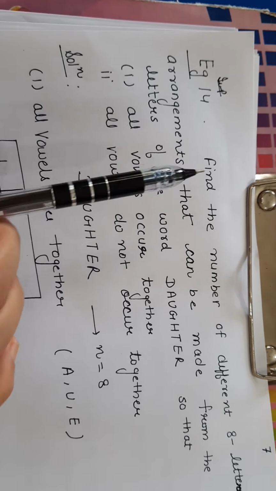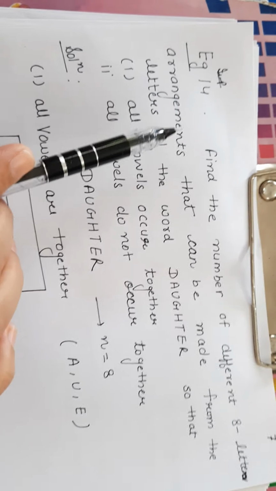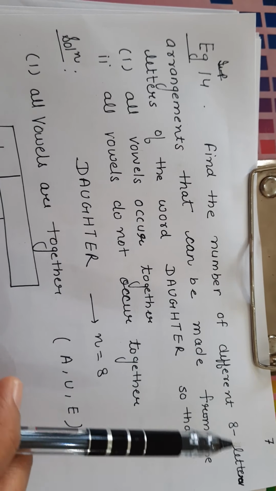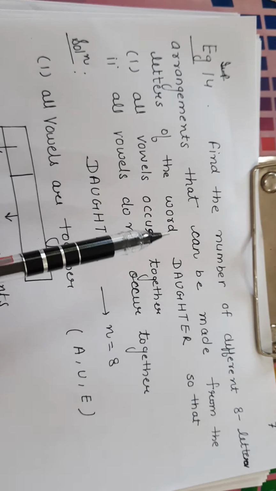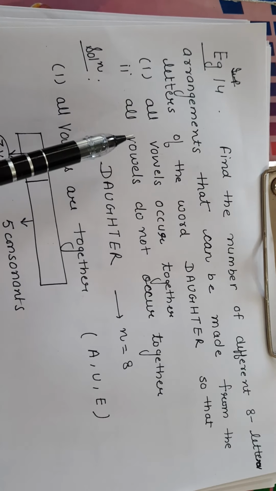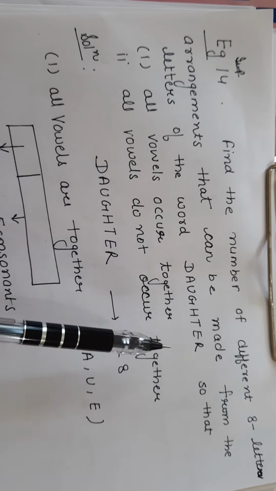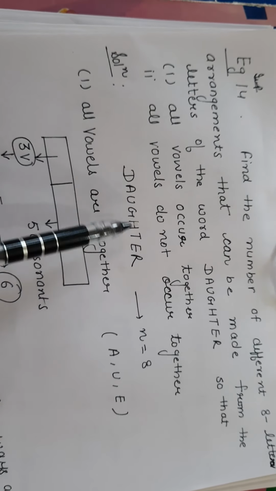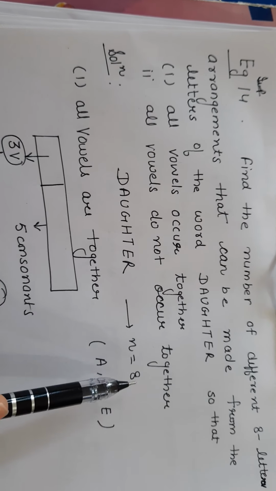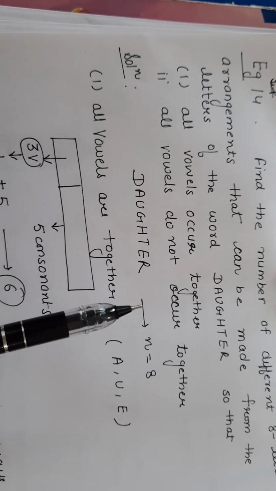Now I am going to discuss example number 14. This is also a very important example. Find the number of different 8 letter arrangements that can be made from the letters of the word DAUGHTER so that, first part, all vowels occur together, and second part, all vowels do not occur together. Now write the word DAUGHTER. Count the number of letters, 8. Again no letter is repeated.